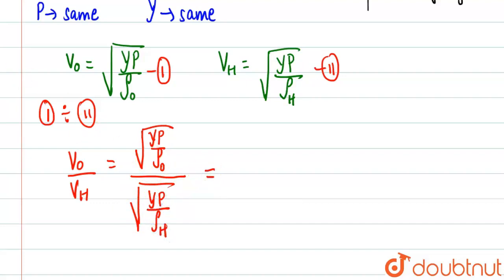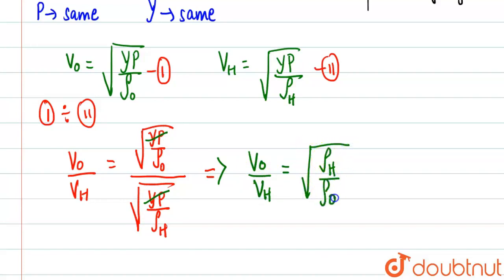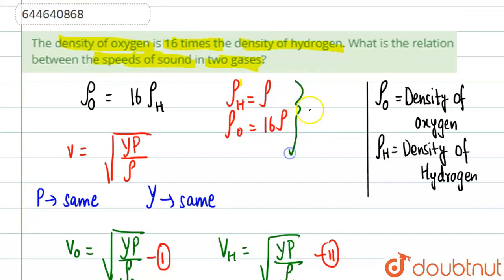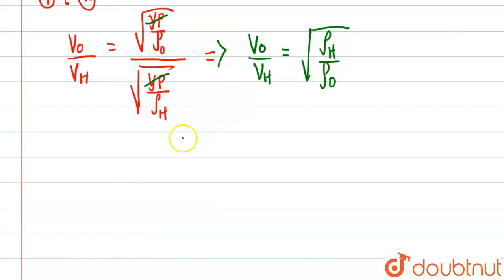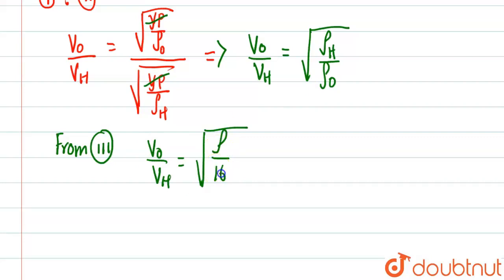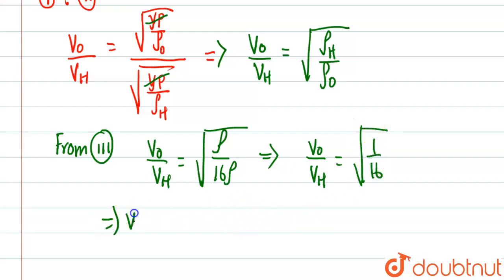By cancelling, gamma and P get cancelled, and we are left with VO by VH equal to under root of rho H by rho O. Let's suppose this is equation 3. We substitute from equation 3: VO by VH will be equal to under root of rho by 16 rho. So finally VO by VH will be equal to under root of 1 by 16, and finally 4 times VO must be equal to VH.